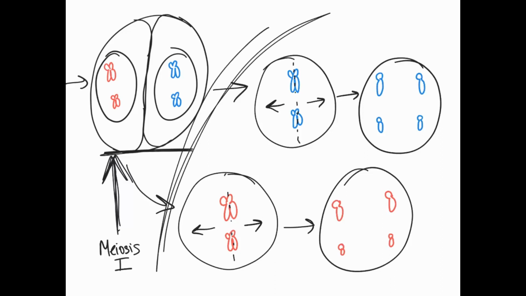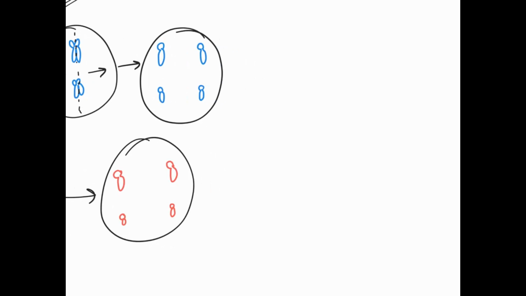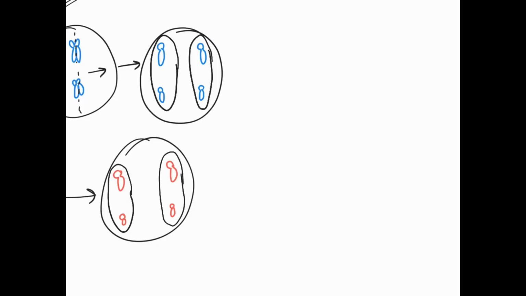So we have our duplicated chromosomes lining up in the middle of the cell, and then we pull them to opposite sides of the cell. Then we create a nuclear envelope around these things. And then we see that same type of invagination here.